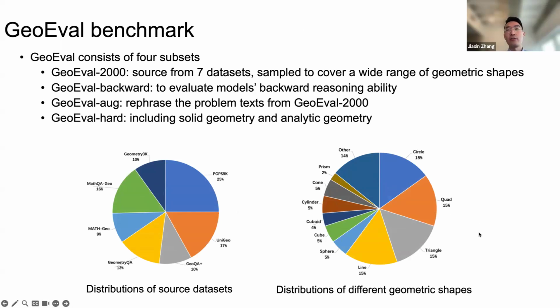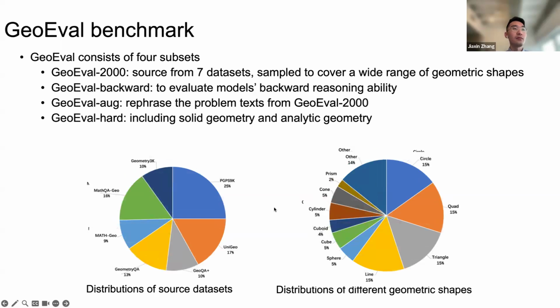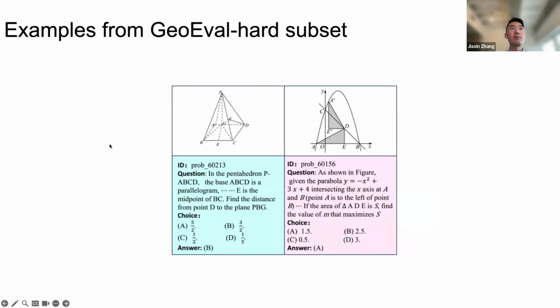On the right figure, you can see we cover a wide range of geometric shapes in our benchmark, including flat geometry and solid geometry. And here is an example from our GeoEval-Hard subset. You can see we mainly focus on solid geometry on the left and analytic geometry on the right. We provide a question, a diagram, the choices and a golden answer.